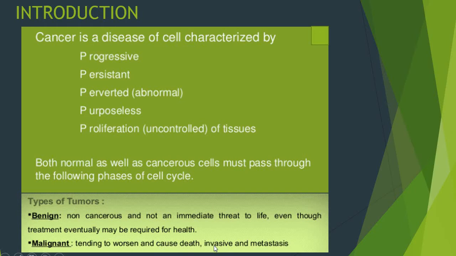It is invasive and metastasizes. Metastasis we have already discussed, that cancer cells can spread to other parts of the body through the blood and the lymph system. So malignant tumors are more dangerous in nature. The types of cancer may be carcinoma, sarcoma, leukemia, lymphoma, myeloma, etc.